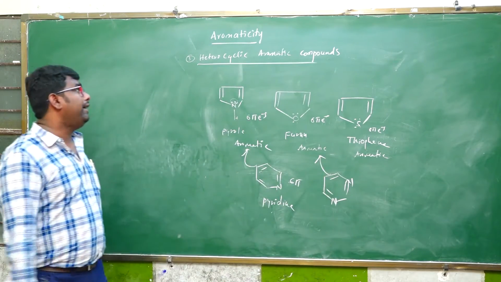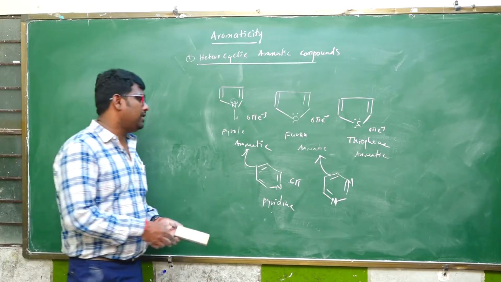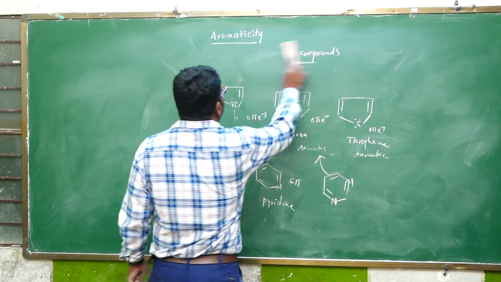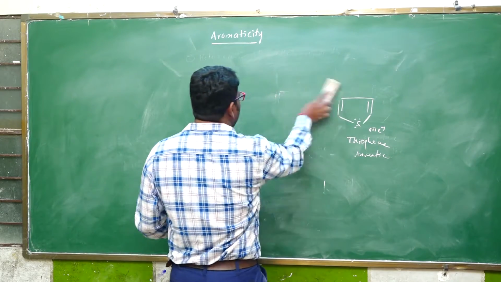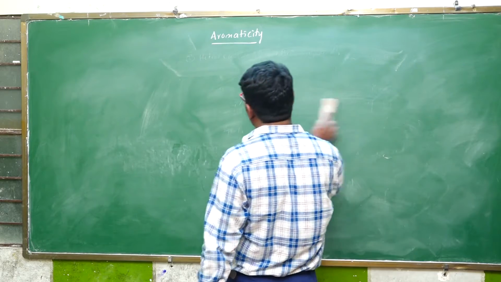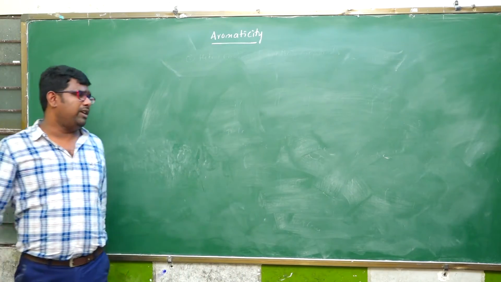These are all heterocyclic aromatic compounds. So in competitive examinations, you will be asked to identify the aromatic compounds, and then the anti-aromatic compounds.